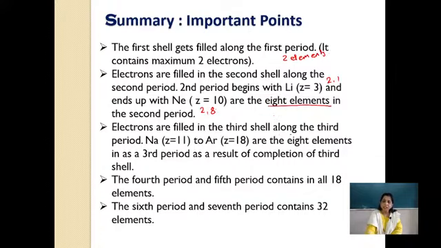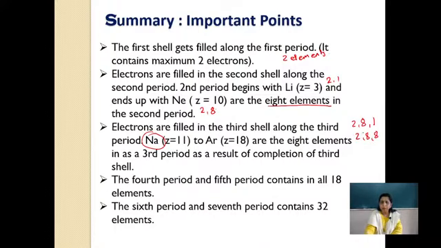Electrons are filled in the third shell along the third. Na, Z is equal to 11. Na is sodium. If we write the electronic configuration of sodium, it is 2, 8, 1. So 3 shells have come. If 3 shells have come, then what has happened here? Third period. And argon ends with 2, 8, 8.